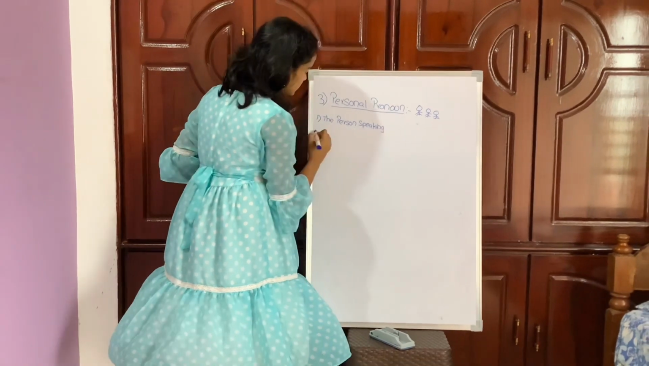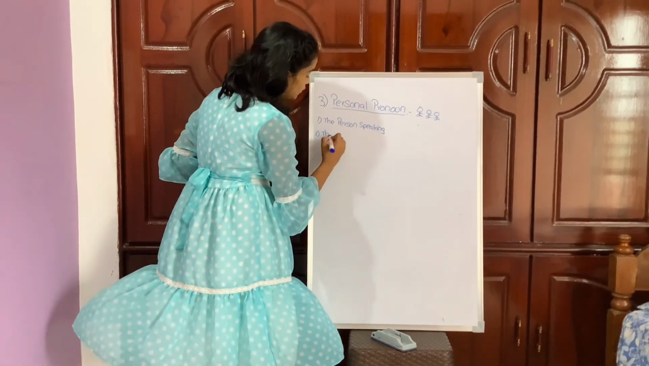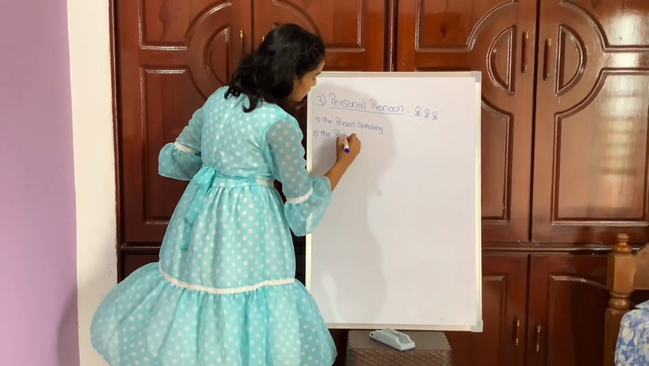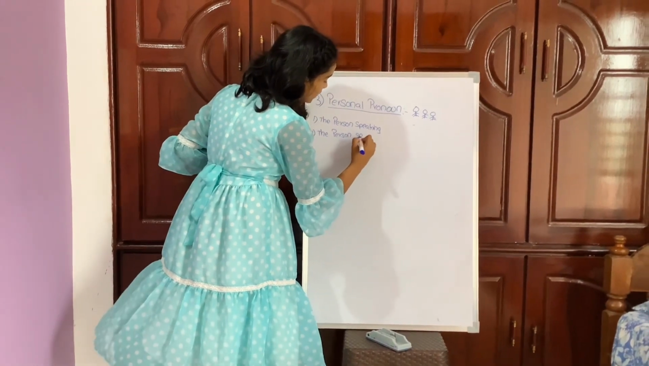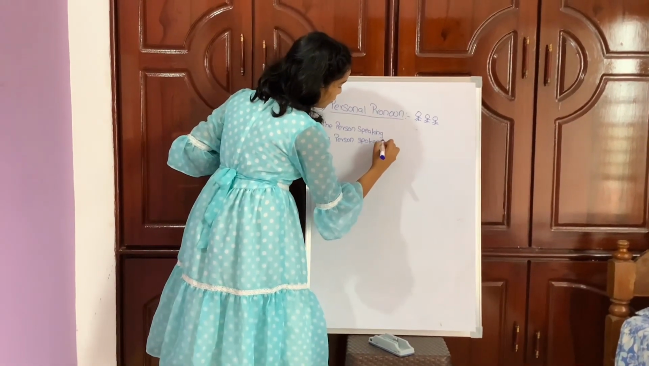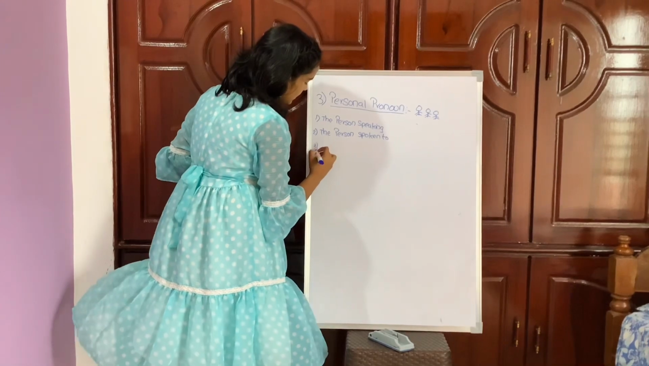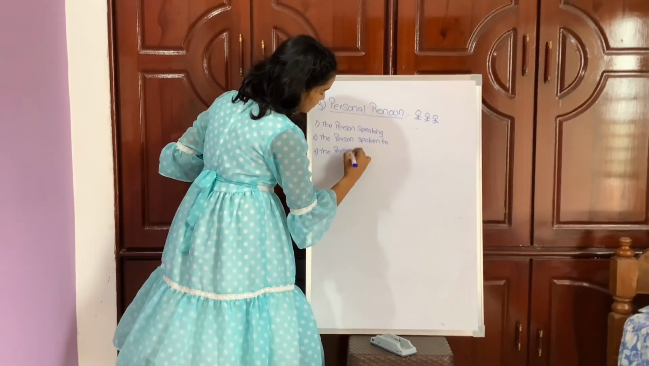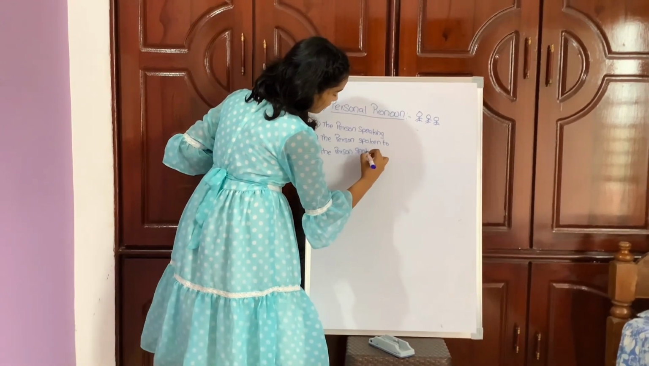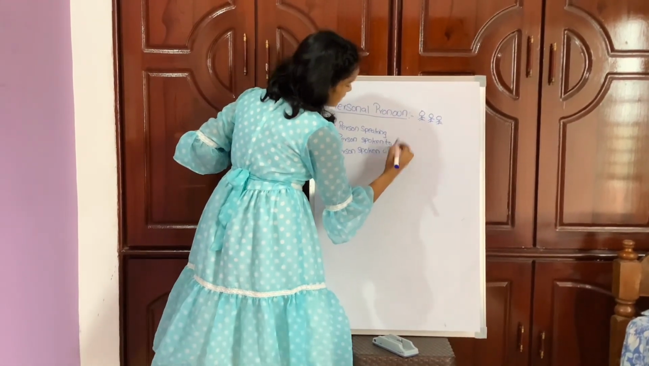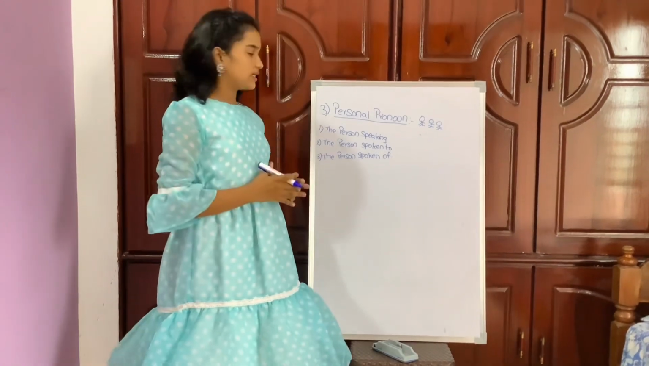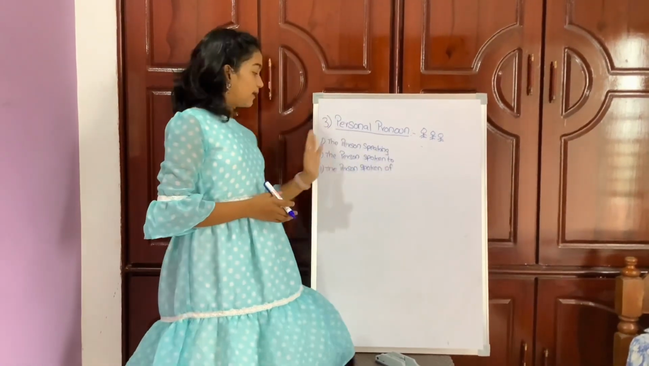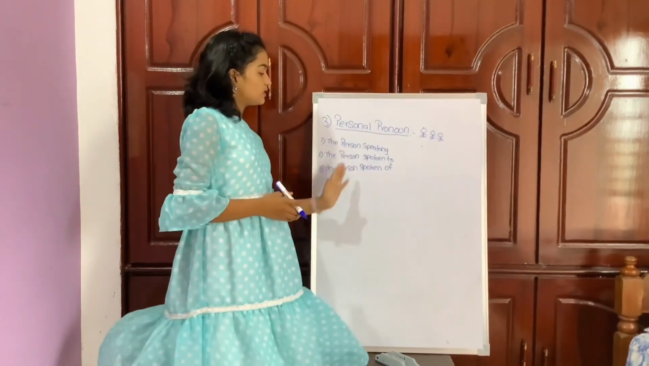And the second person, the person spoken to. And the third person, the person spoken of. Personal pronouns stand for three persons: the person speaking, the person spoken to, the person spoken of.